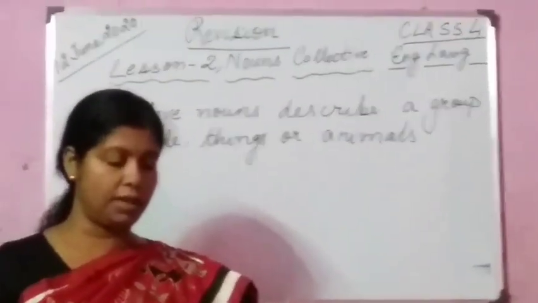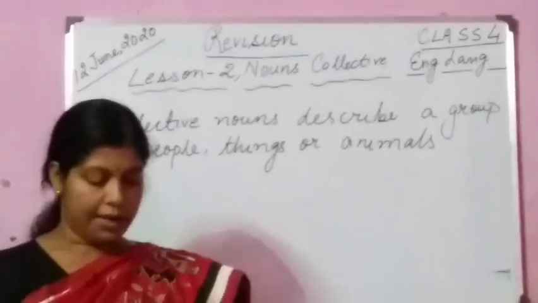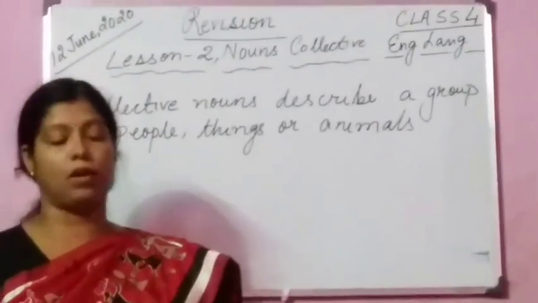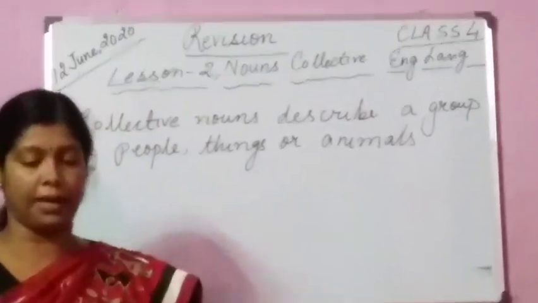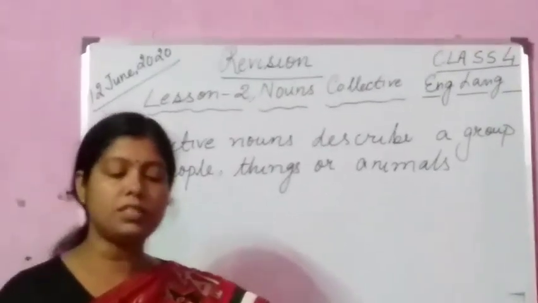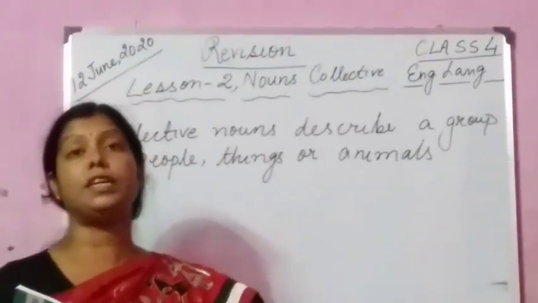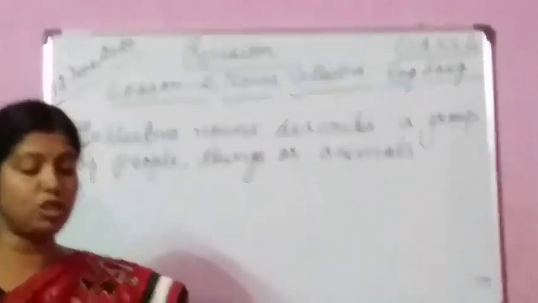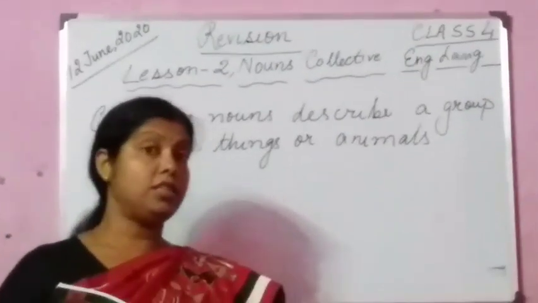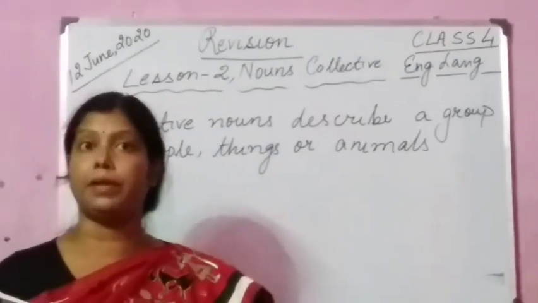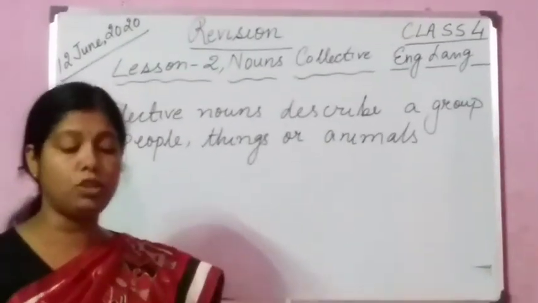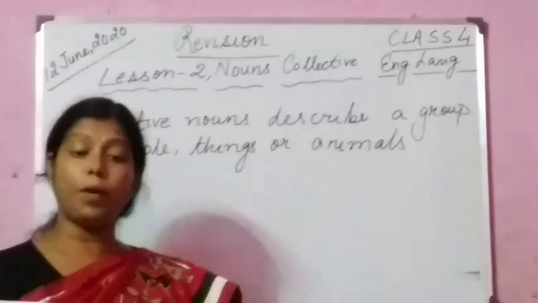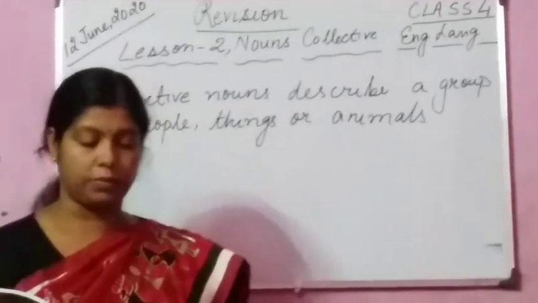Now we are going to do this exercise. Exercise F. Choose the correct collective nouns. The teachers and students of Modern School went for a picnic to the zoo. They were all surprised to see a large number of audience there. It will not be a large number of people. You remember I told you an example, a crowd of people. Here it will be a large number of audience. Soon they saw a troop of monkeys, and not a fleet of monkeys, that is wrong. The correct one is a troop of monkeys.